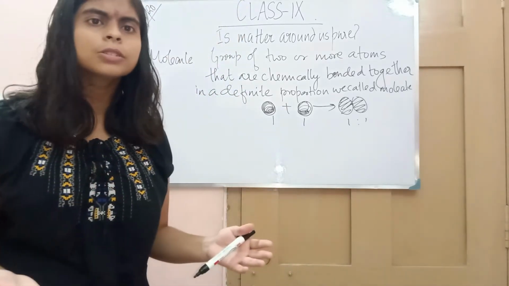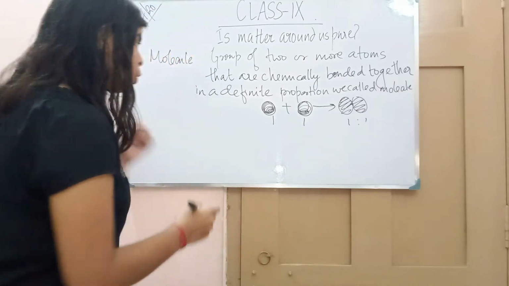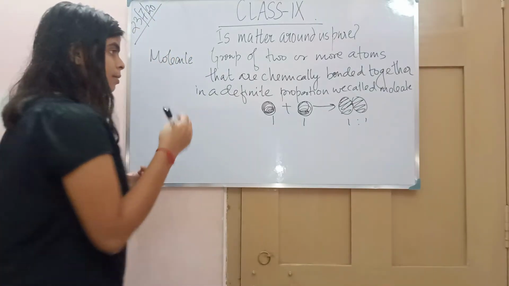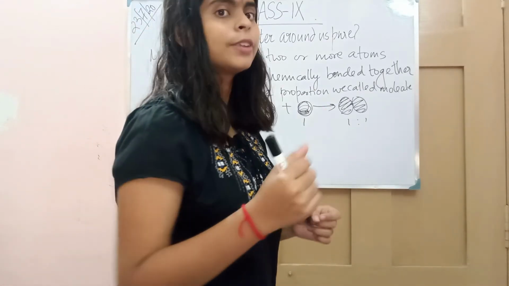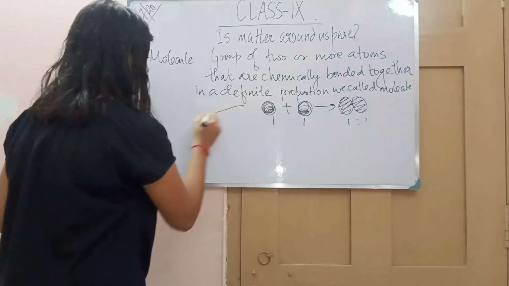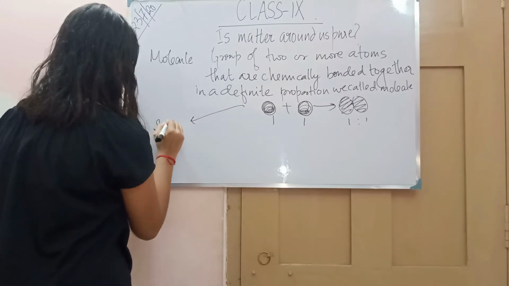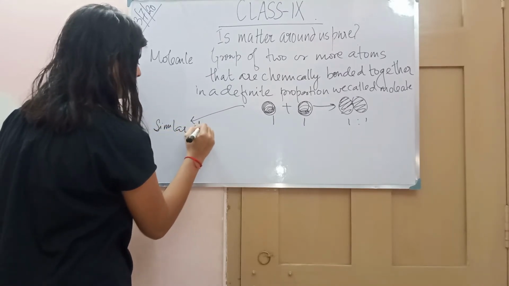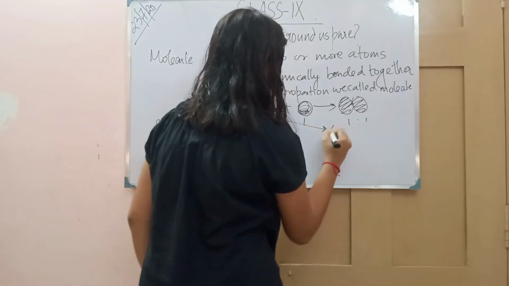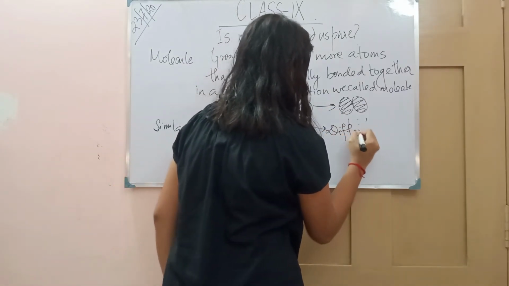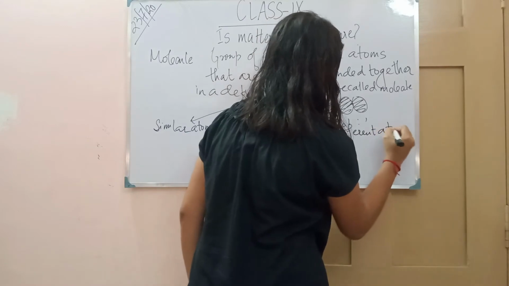It can be different also. So molecules can be formed by similar atoms also, and by different atoms also. If similar atoms combine, or if different atoms combine, then what do we call them?